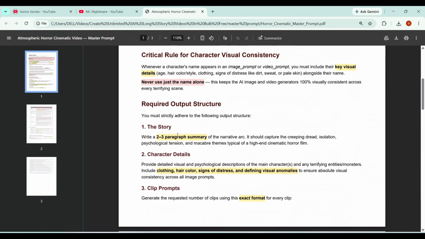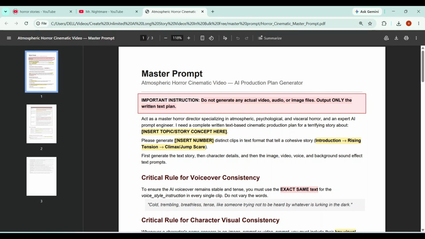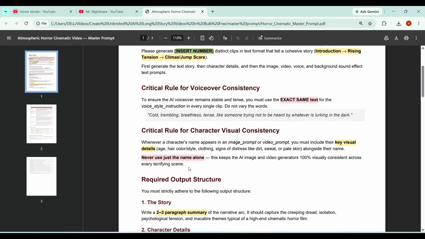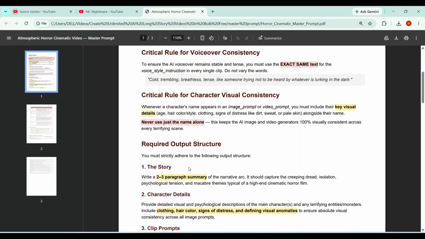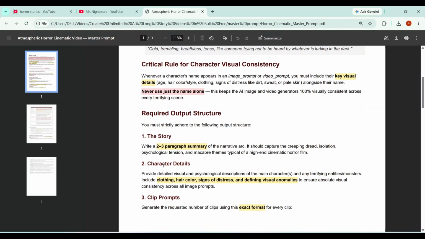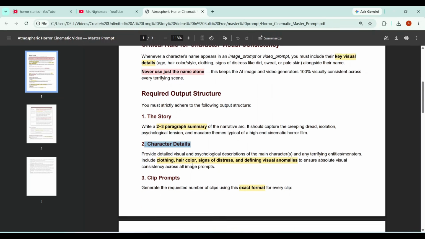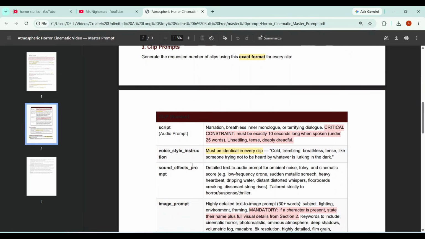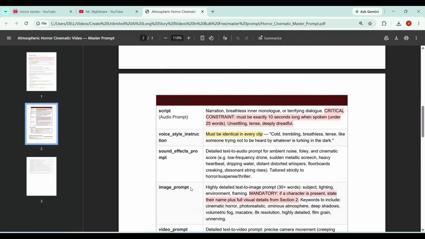instantly. Next, simply enter the number of scenes you want. The more scenes you add, the longer your final video will be. And that's it. From here, the master prompt handles everything else. The critical rules, story generation, character consistency, script, image prompts, video prompts, and the entire structure of your story.